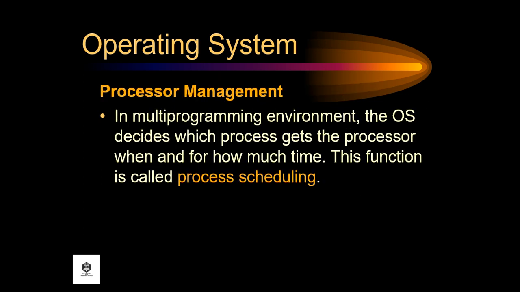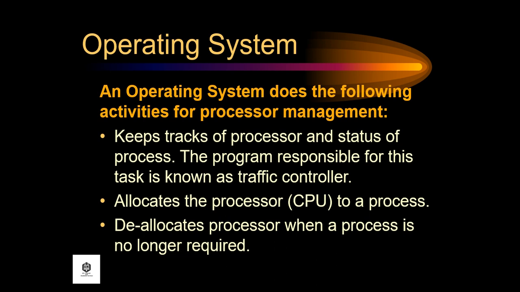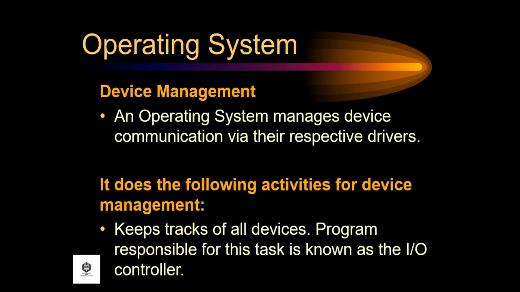How about processor management? In a multiprogramming environment, the OS decides which process gets the processor, when, and for how much time. This function is called process scheduling. An operating system does the following activities for processor management. It keeps track of the processor and status of process. The program responsible for this task is known as the traffic controller. It allocates the processor or CPU to a process, and deallocates the processor when a process is no longer required.